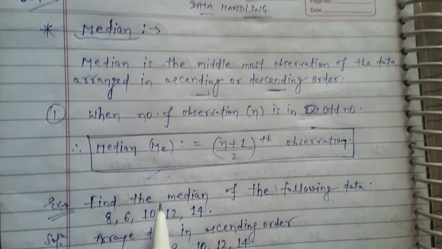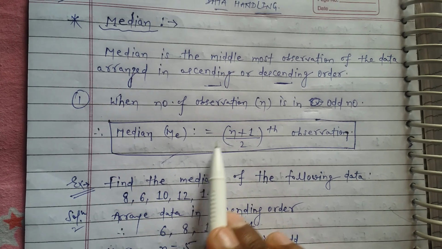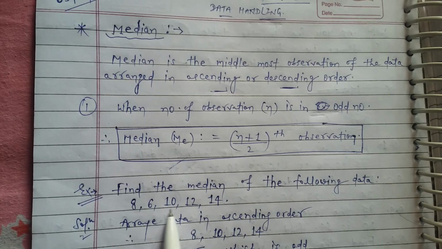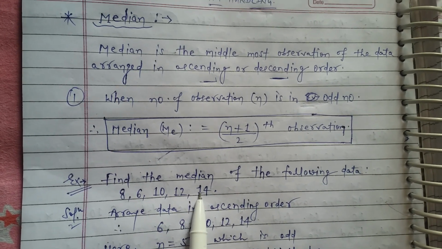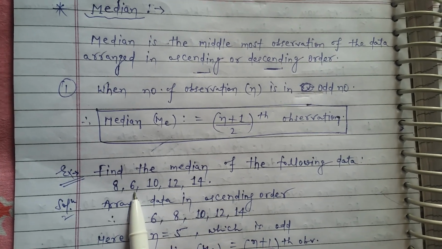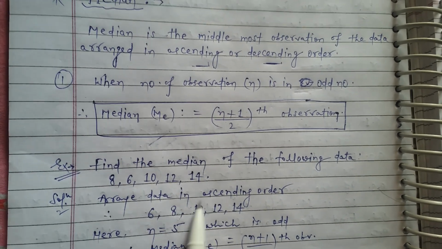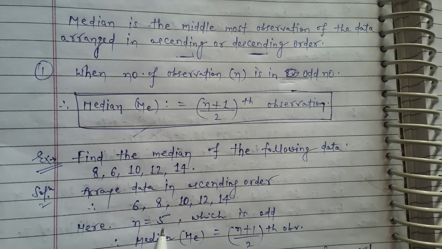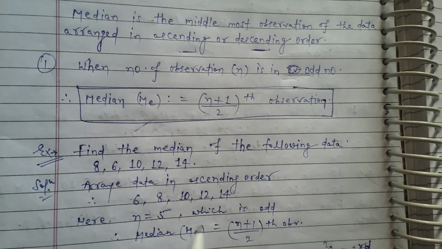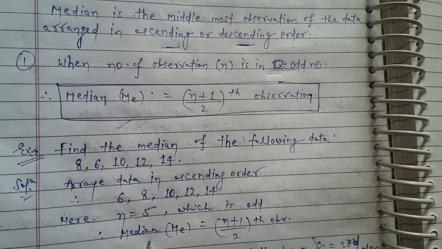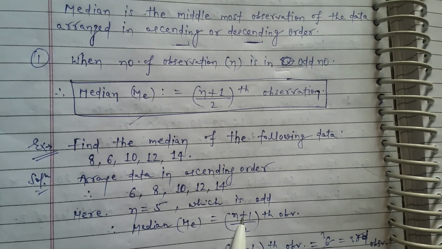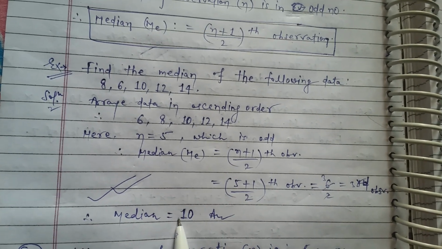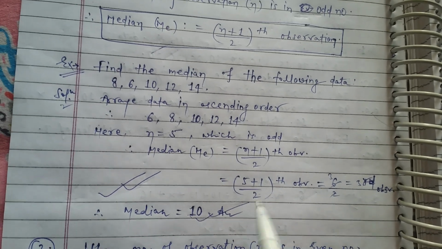This would be more clear by taking an example. Find the median of the following data. The data is given. First of all, we would like to arrange this data in ascending order. Here the number of observations is 5, which is odd. So for finding the median, that would be the (n plus 1) by 2th observation. By applying this formula, we find the median is 10.